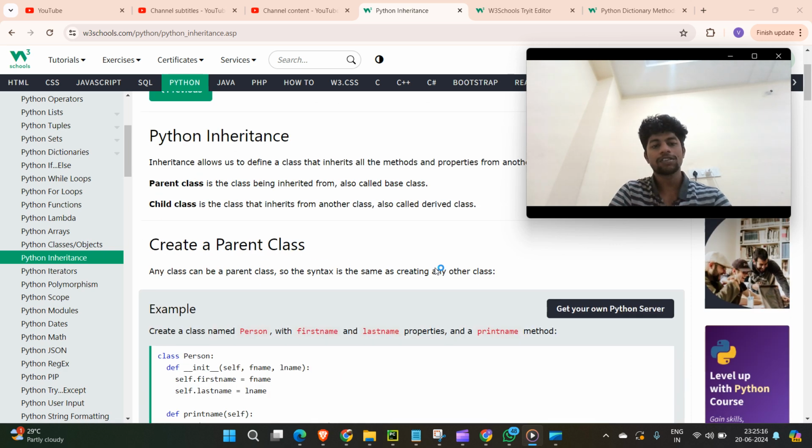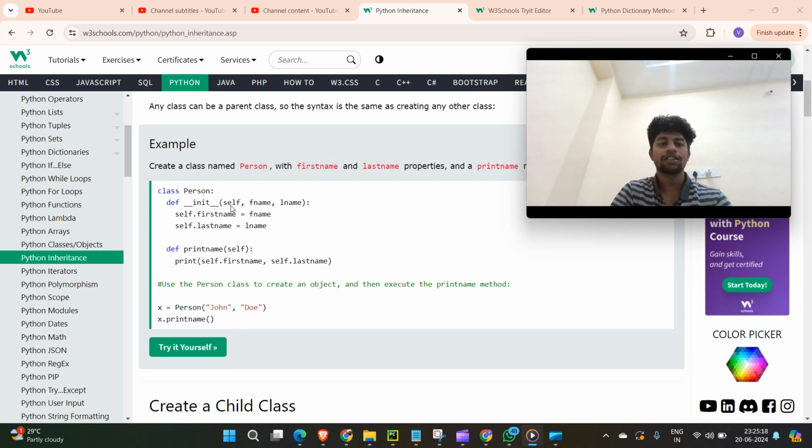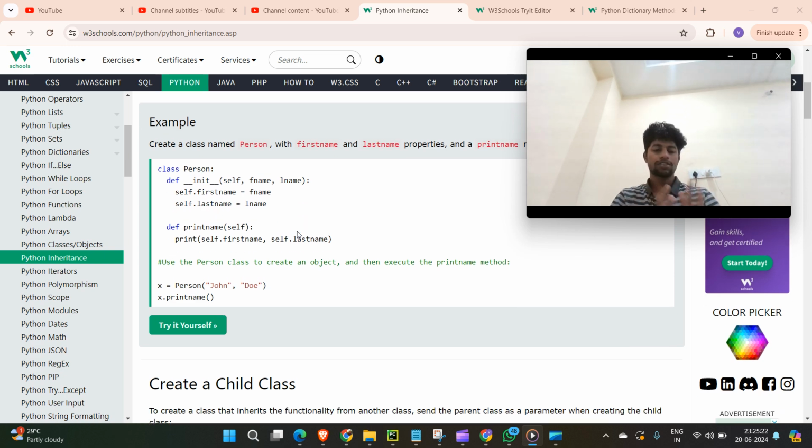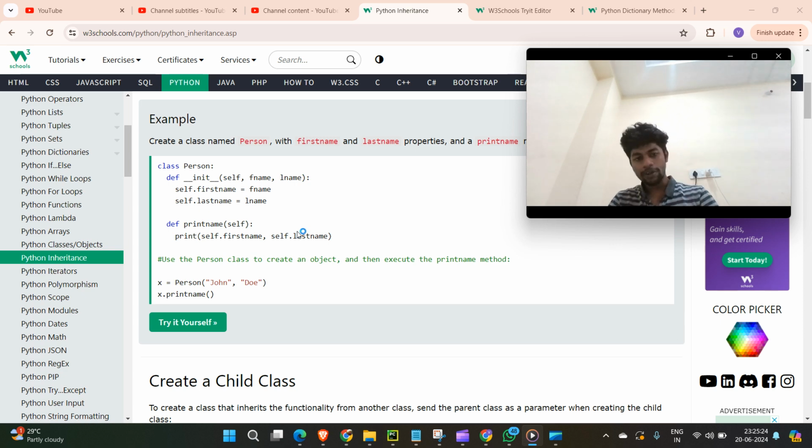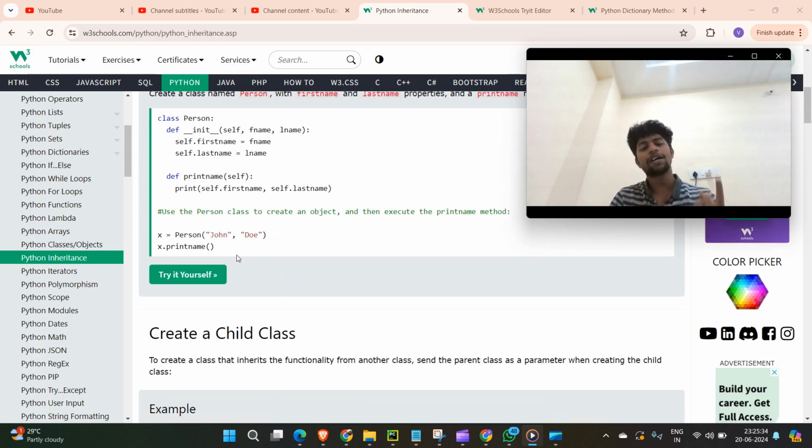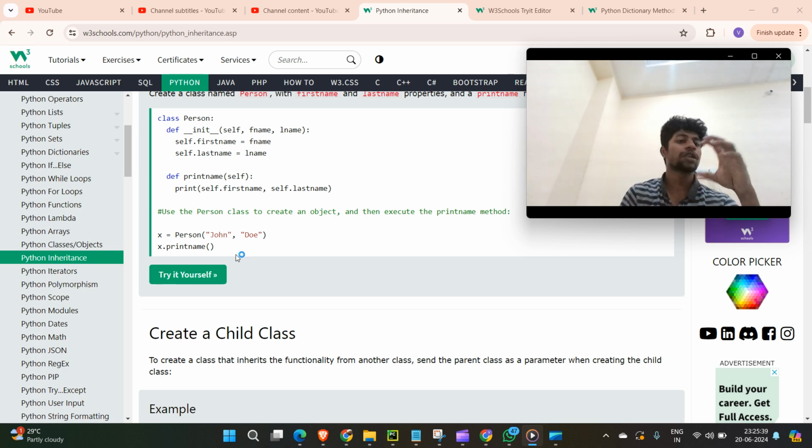This is the way to declare a class. They created one class, the name of person. Person is the class they created. Human has first name and last name, and after that they're just printing: what is his first name and what is his last name. And they created the child class, and this is the way you have to pass. Ultimately, you have a parent class and you created one child class. This is the syntax.